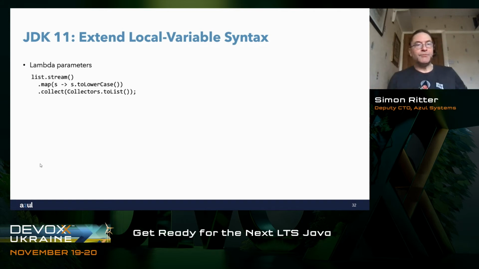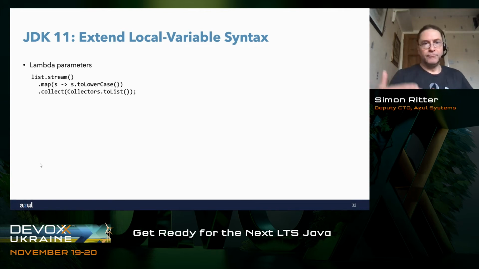So if we look at a simple example here where I'm taking a stream, I'm mapping it, and I'm using a Lambda expression to indicate how I want to map that stream of strings. I want to map them to the lowercase version of those strings. Fine. So I have my Lambda expression which says it takes s as a parameter and then calls toLowerCase on whatever s is.